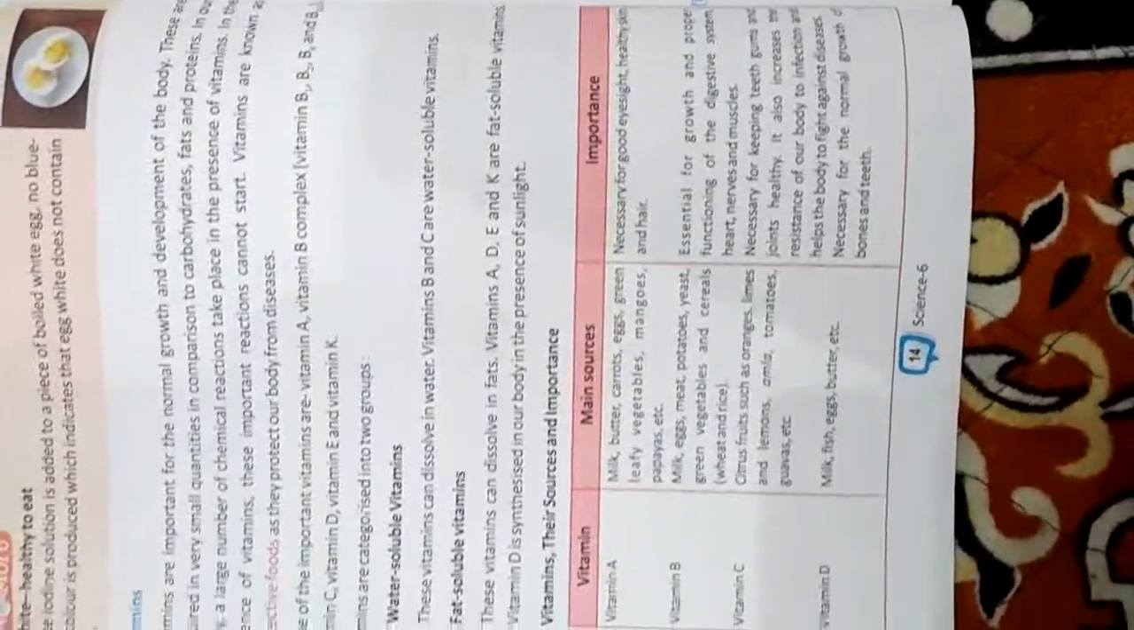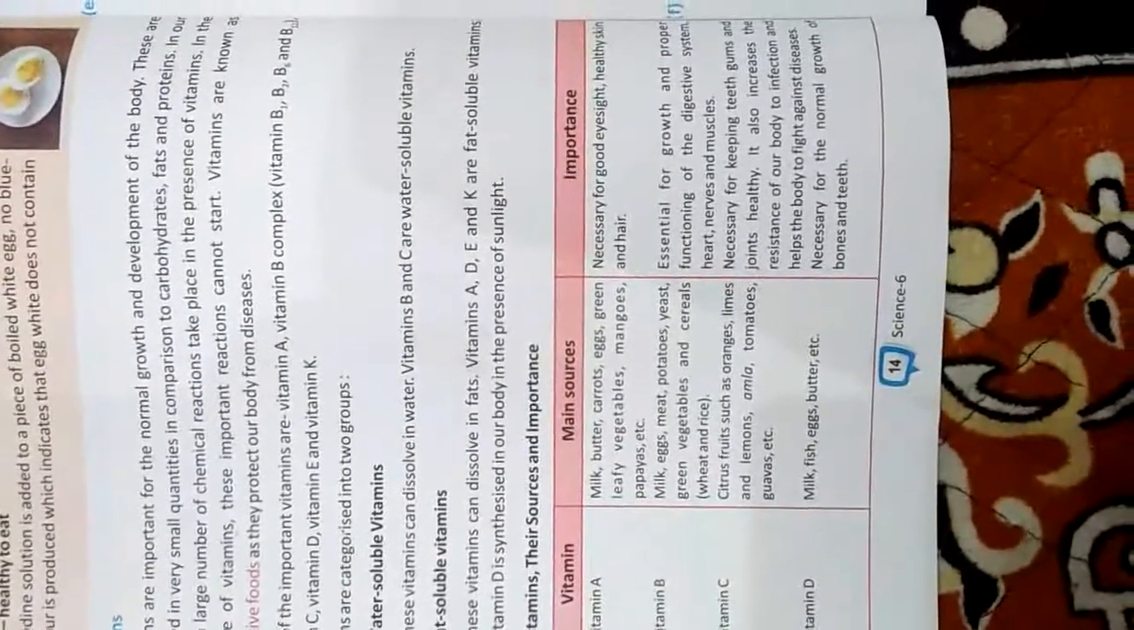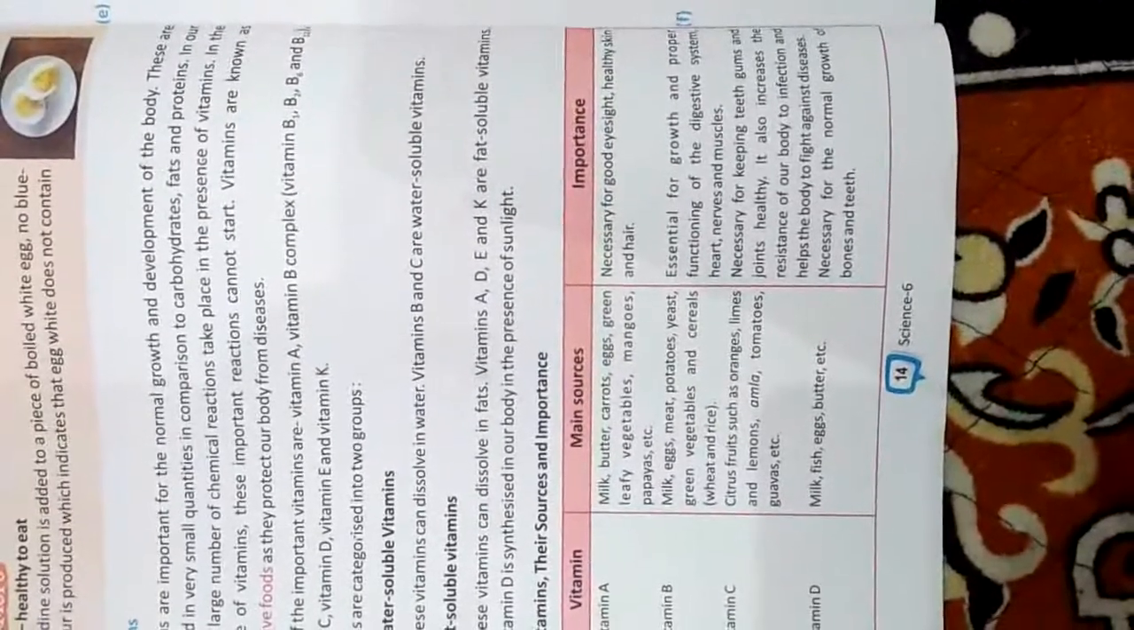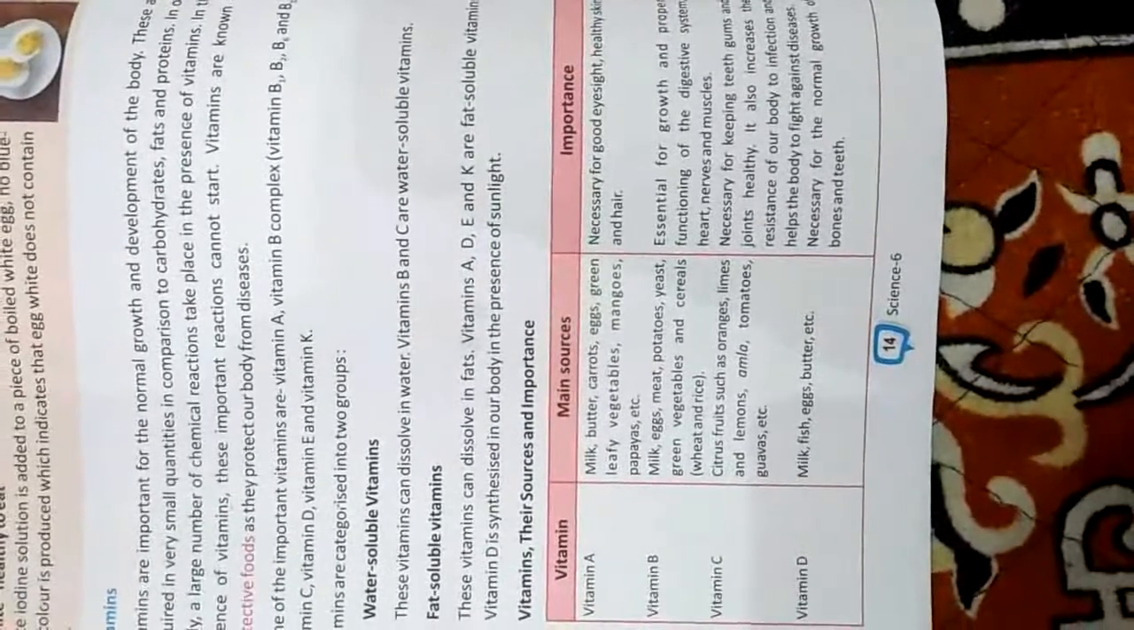Vitamin A is necessary for eyesight, healthy skin and hair. Vitamin B, which we get from milk, eggs, meats, potatoes and yeast, is essential for the growth and proper functioning of the digestive system, heart, nerves and muscles.